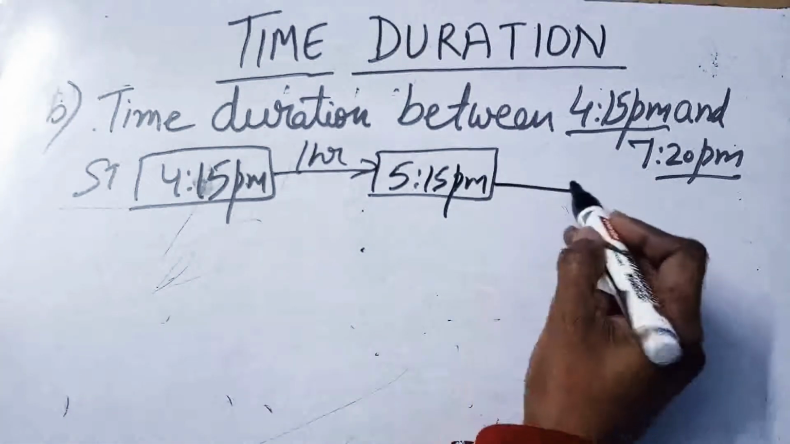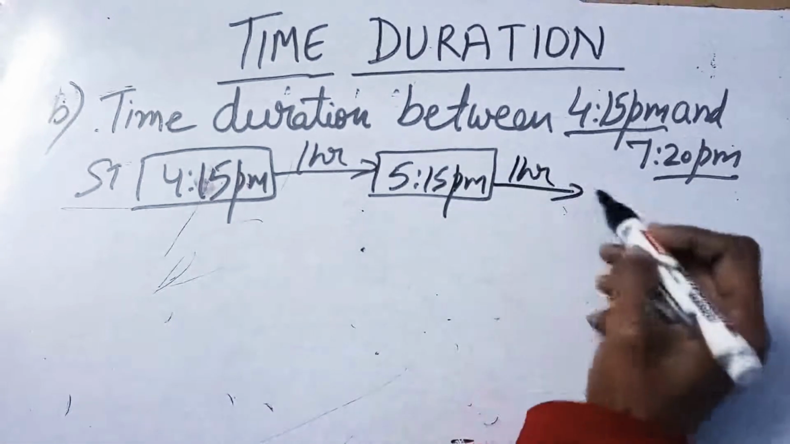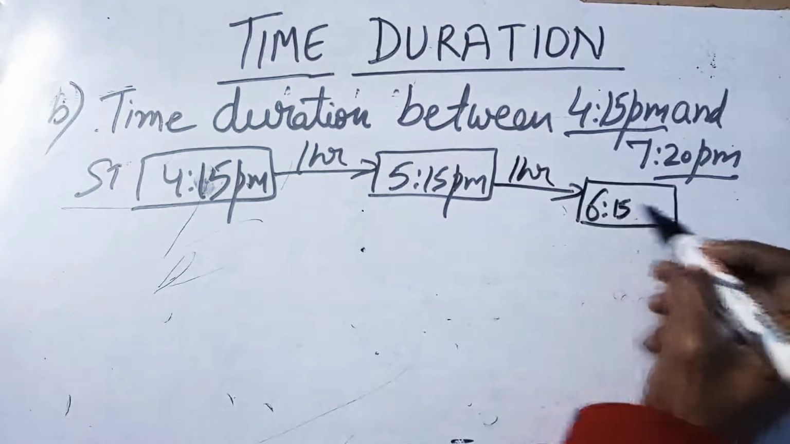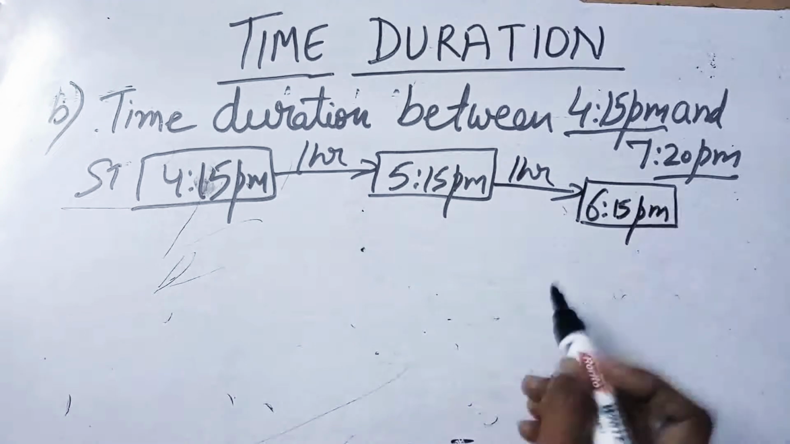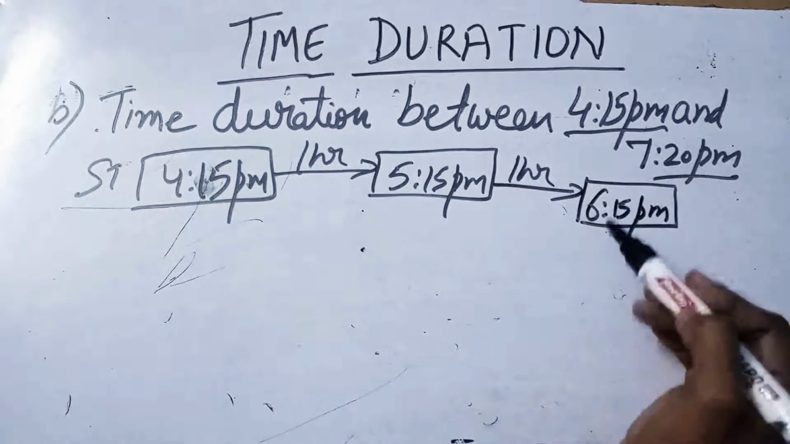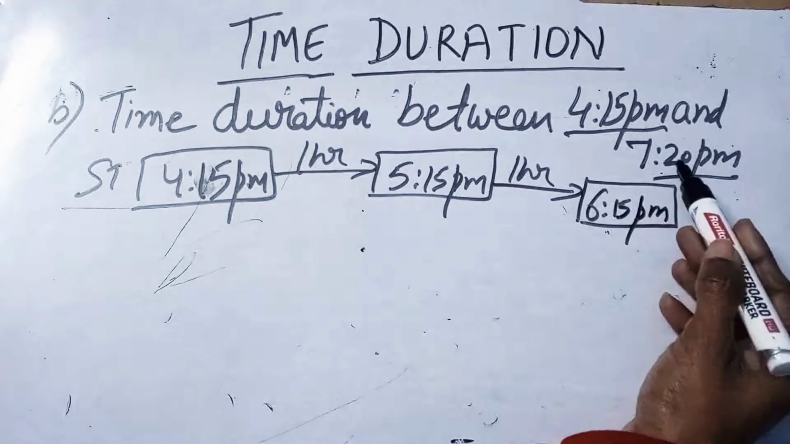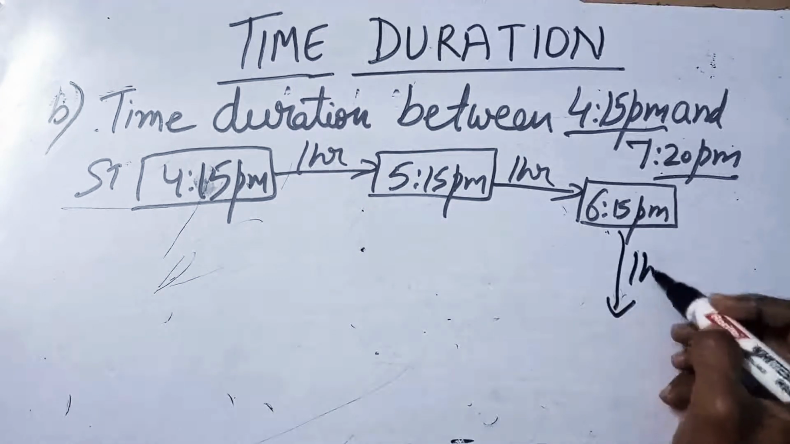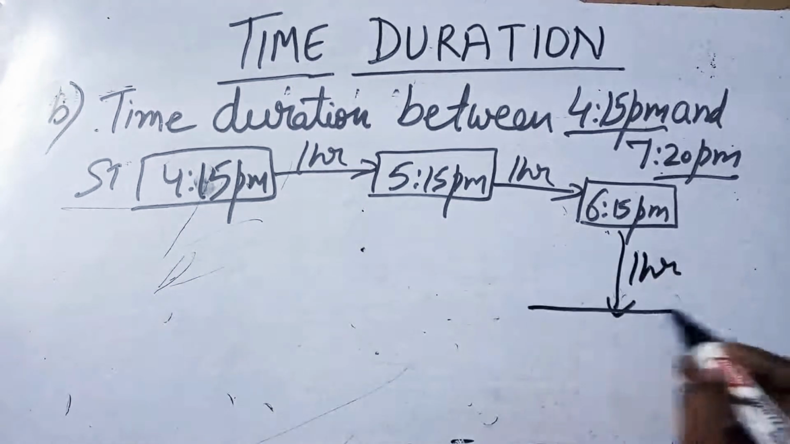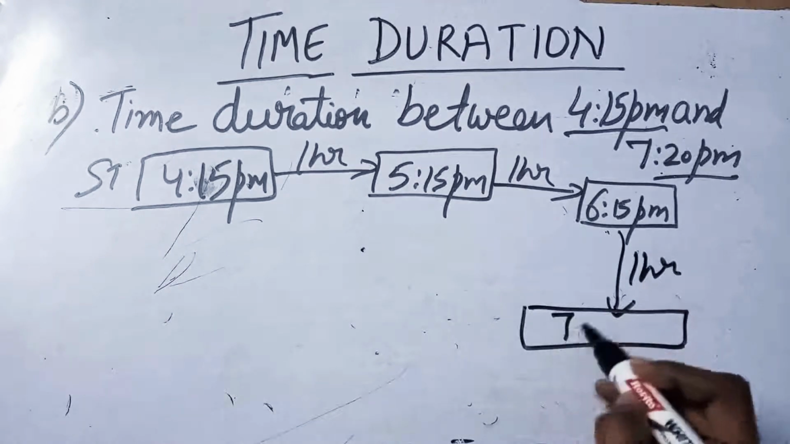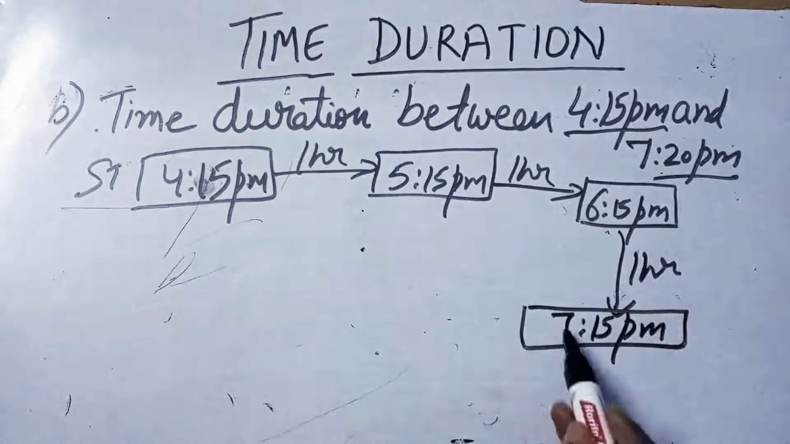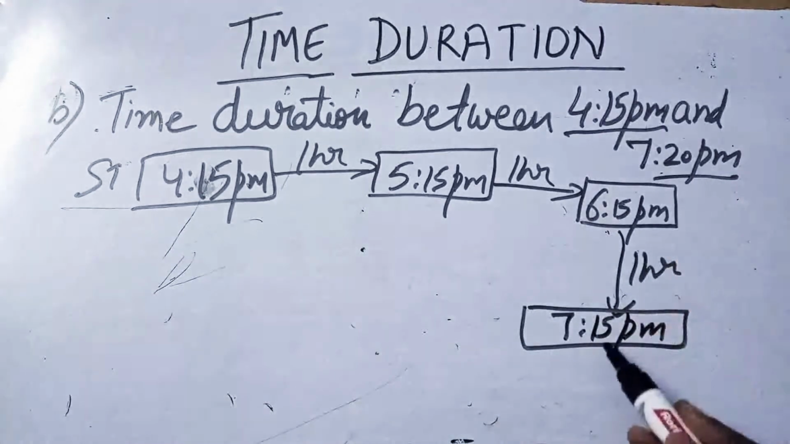Let's take one more hour. Time will be 6:15 p.m. We can take one more hour. It will be 7:15, less than 7:20. The time will be 7:15 p.m. Now we can't take a 1 hour jump.